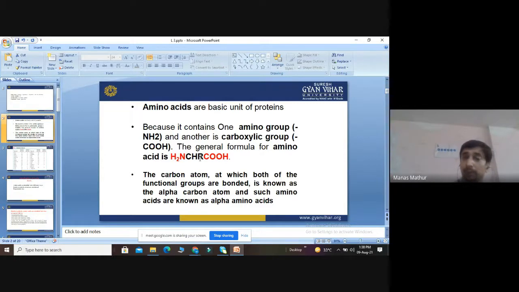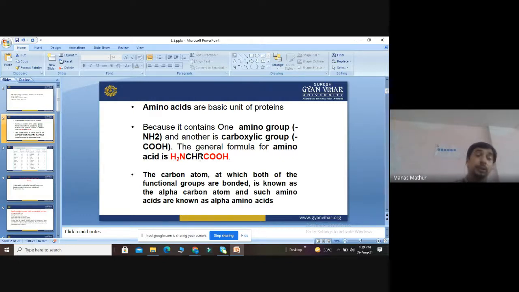So amino acids are the basic unit of proteins. They contain one amino group and one acidic group. The general formula of amino acid is H2N-CHR-COOH. The carbon atom at which both the functional groups are bonded is called the alpha carbon atom, and such amino acids are called alpha amino acids.